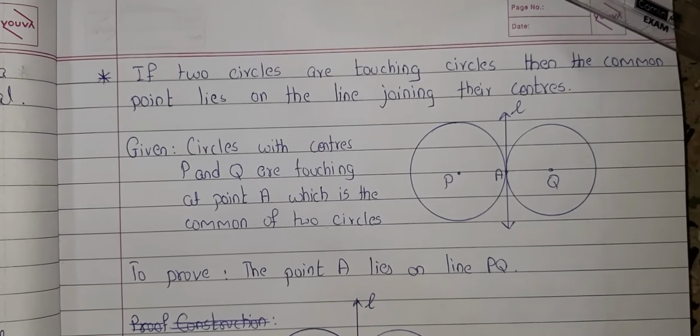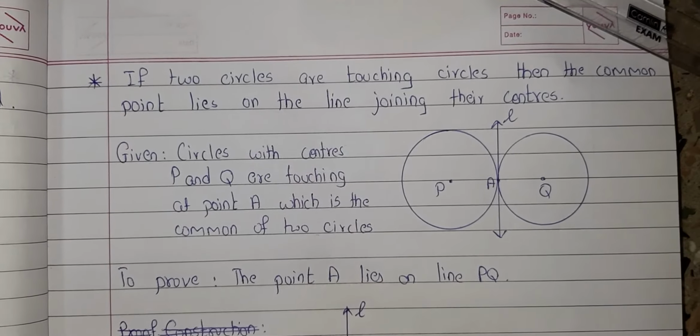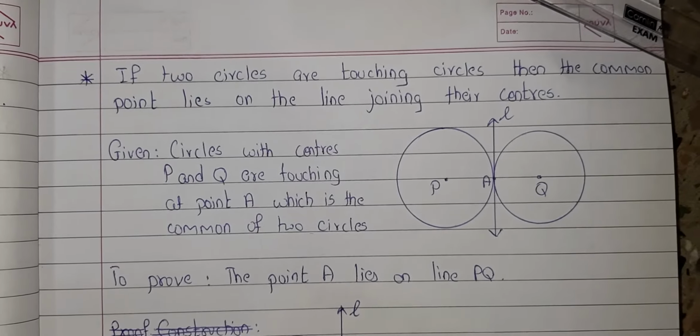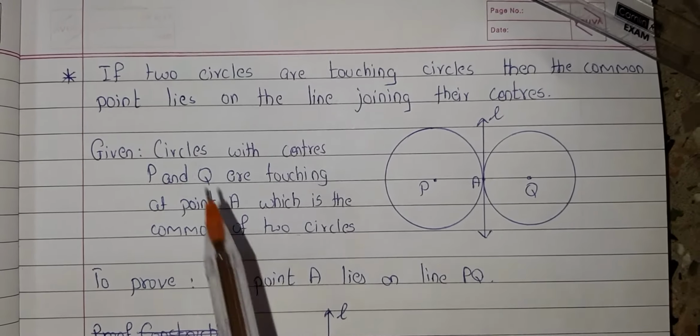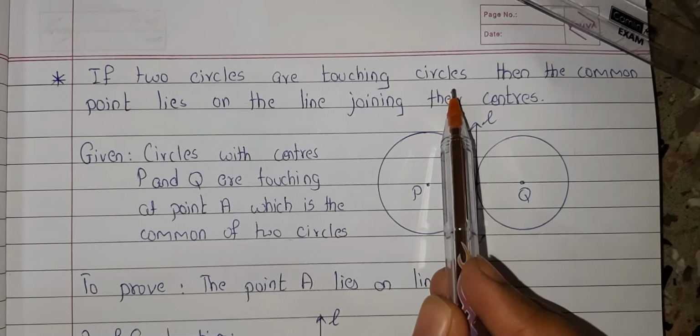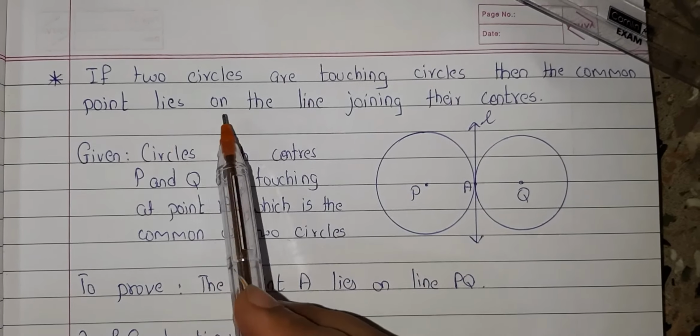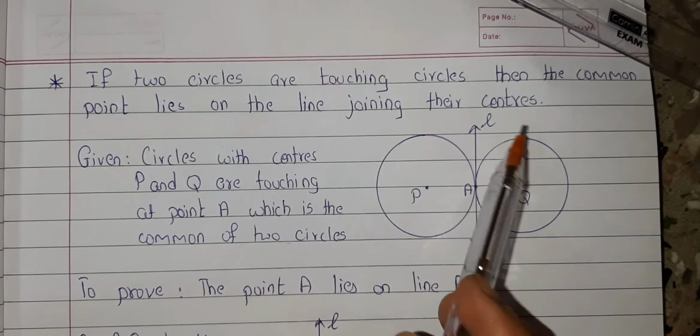Hello guys, in this video we will be learning a new theorem which is related to the common point of two touching circles. So the statement of the theorem is, if two circles are touching circles, then the common point lies on the line joining their centers.